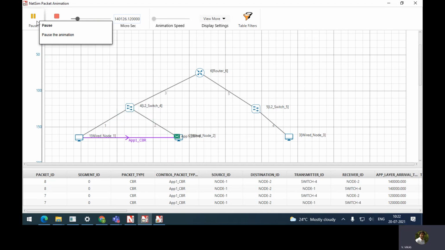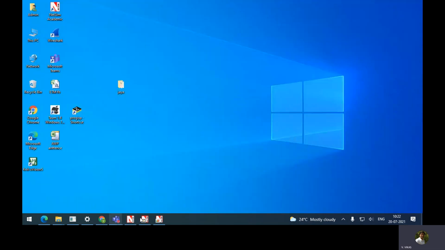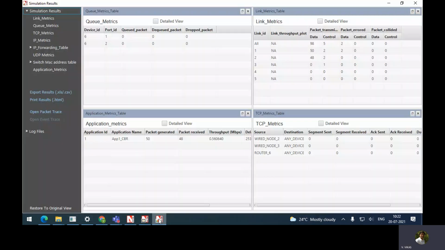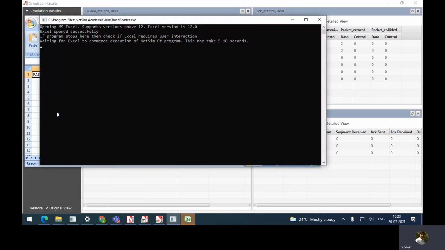Okay. You can stop and minimize that also. Go to results. Yeah. So we created some packet tracer, right? Open packet tracer. Anyway, I will tell all these things again. You can just observe.